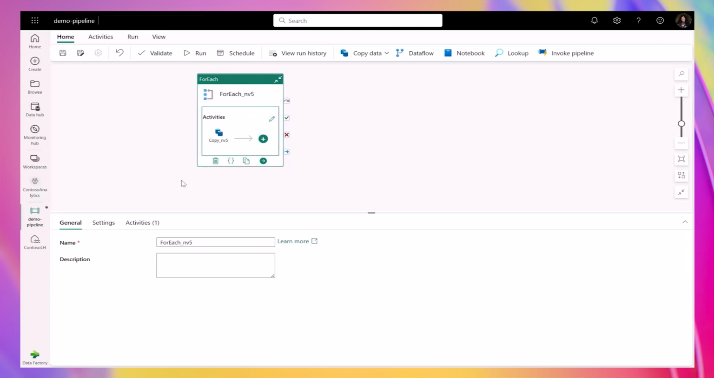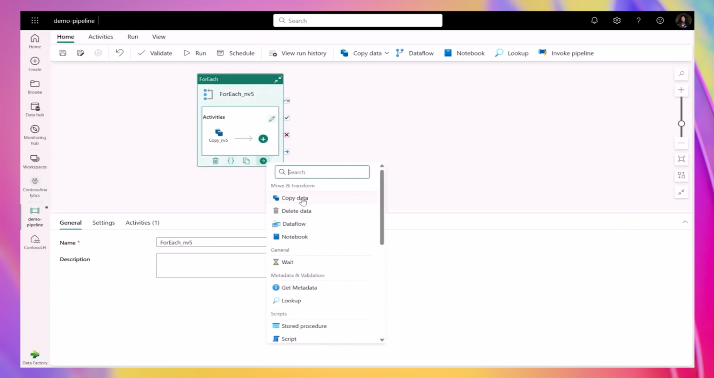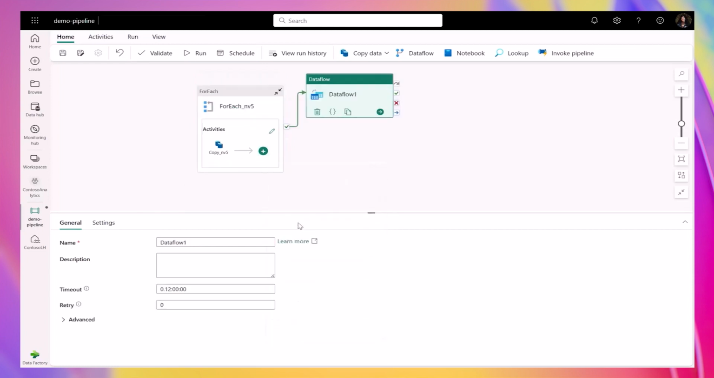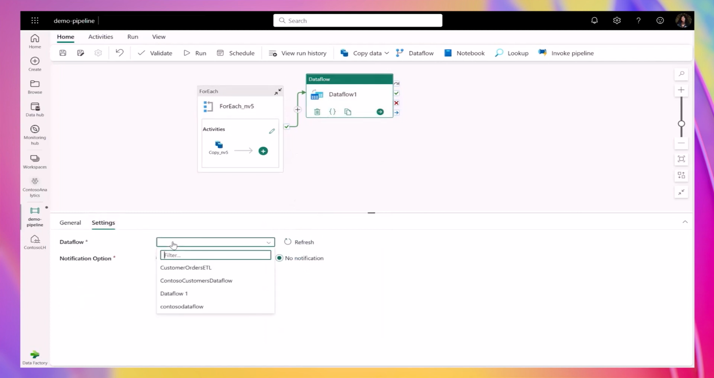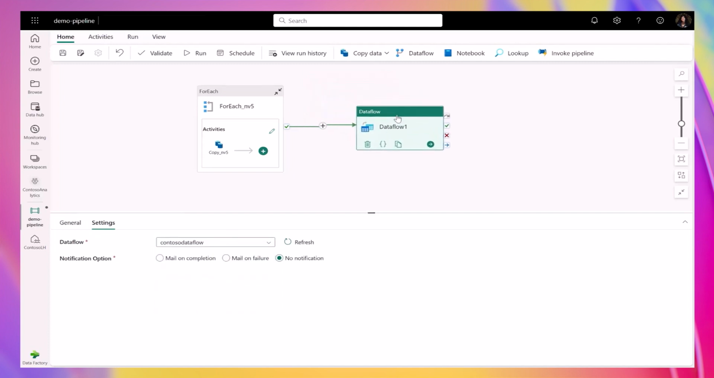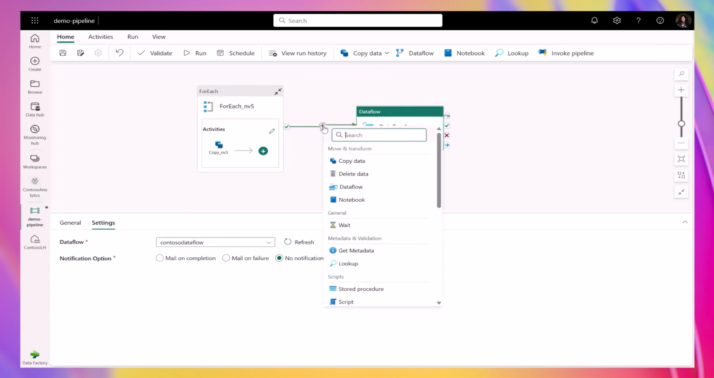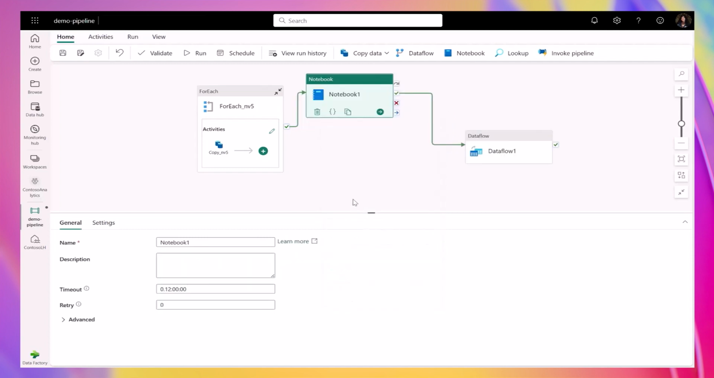The pipeline experience also includes a library of activities that will enable rich and sophisticated data orchestration. I can add a data flow activity to execute the data flow that I previously created. And while data flow provides no-code transformations, we can also leverage notebooks for the code-centric transformations.